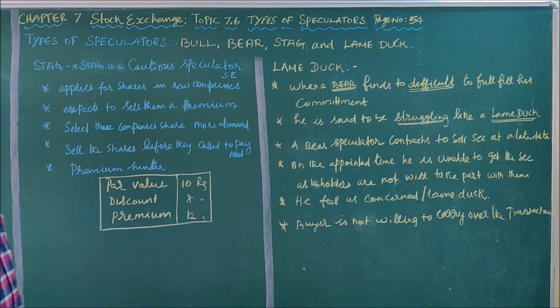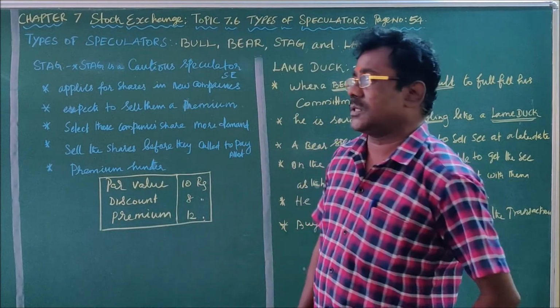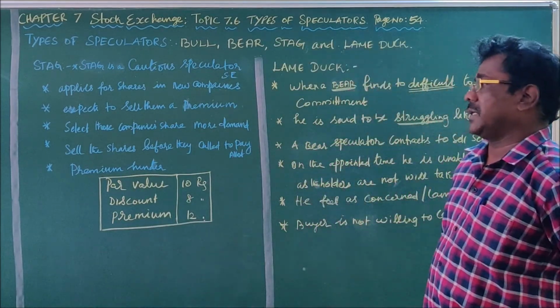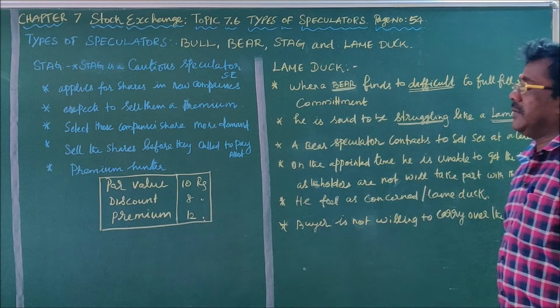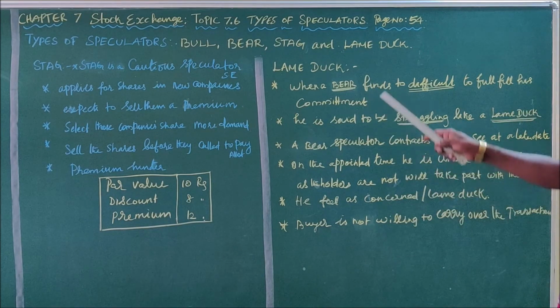The next topic is the differentiation between the stock exchange and commodity exchange. That we will see in the next class. This is 7.6.